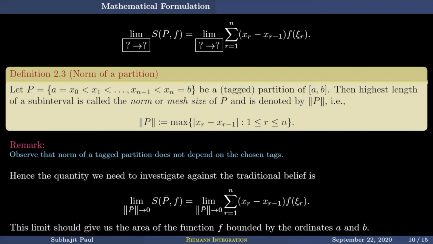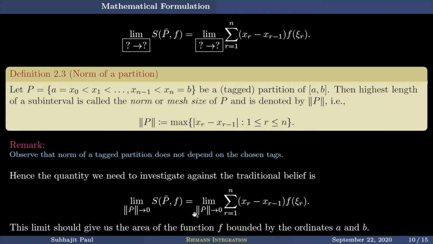Why do we care? Because the norm of two partitions can be the same, but the partitions can be different. So the norm of a particular partition does not fix the partition. For different partitions, we can have the same norm. So here the limit is on the variable P bar, norm of P bar tending to 0, and this quantity is not a direct function of the norm of P bar. So this definition of limit requires a little bit more explanation.